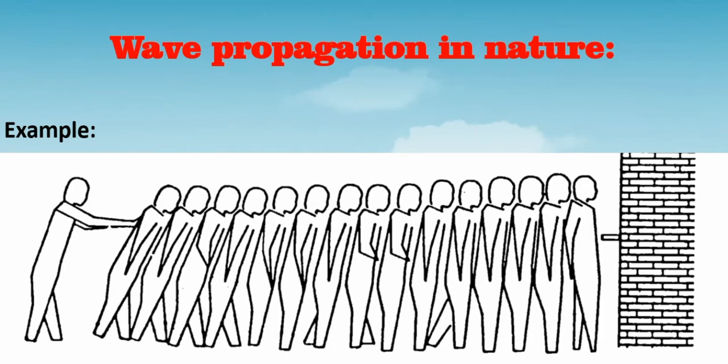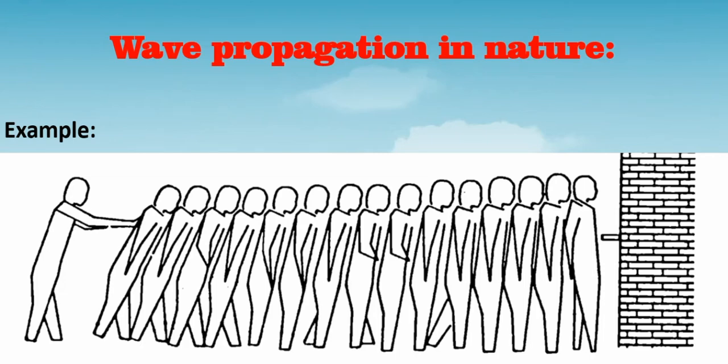So whatever force was applied by the person at the end of the line is transferred to all the persons standing in front of him. Finally, whatever force he applied will be transferred to the person standing first in the line. But if you look at the picture, the person in the first position is standing still. He is not bending, he is not leaning. I mean, he is not changing his position.